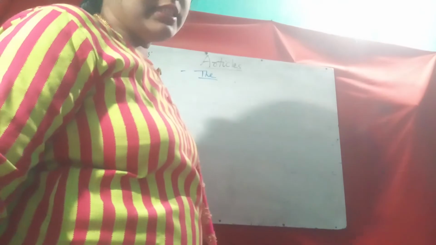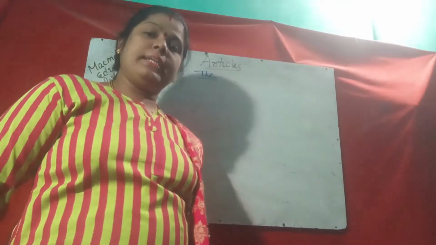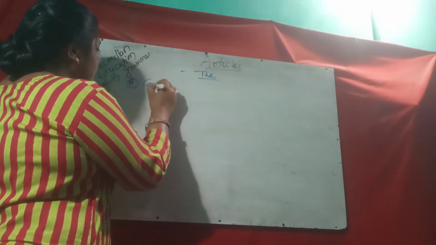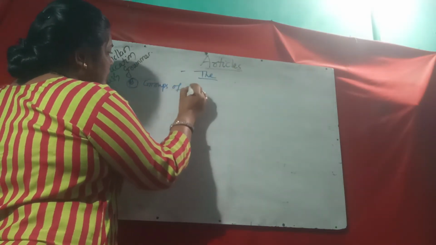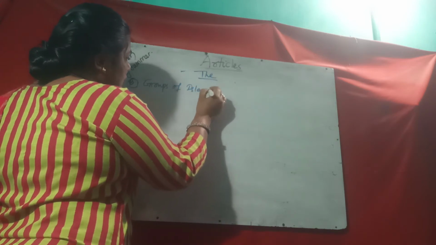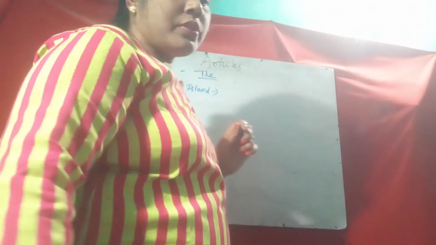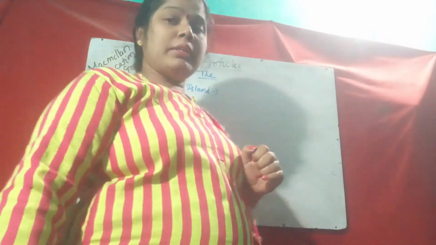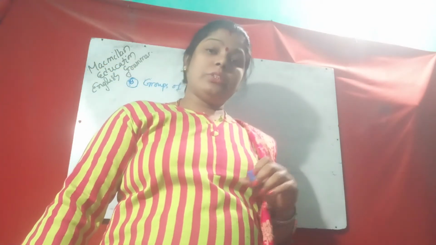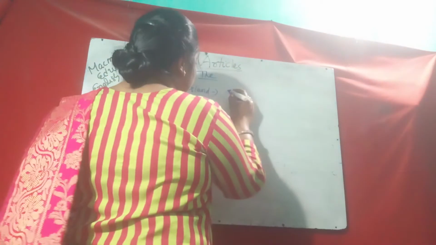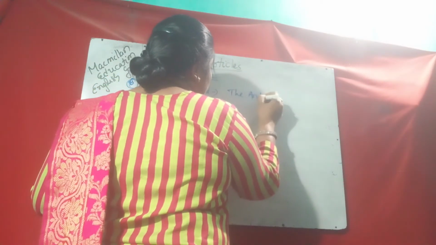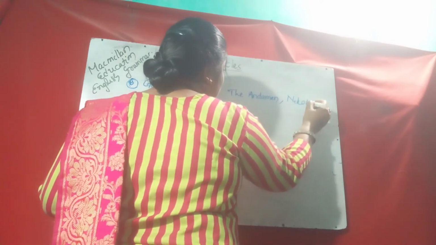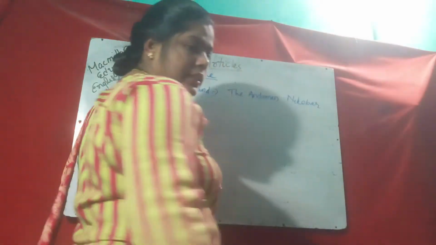Then next is names of groups of islands. Groups of islands. The Andaman and Nicobar, the Andaman, the Daman and Diu. So the Andaman and Nicobar Islands.